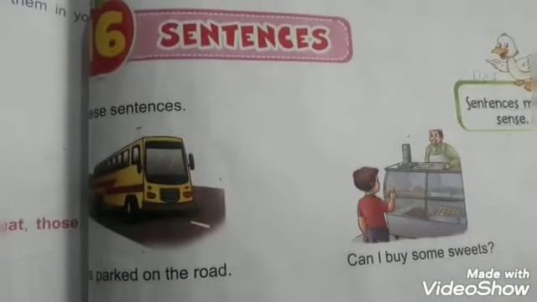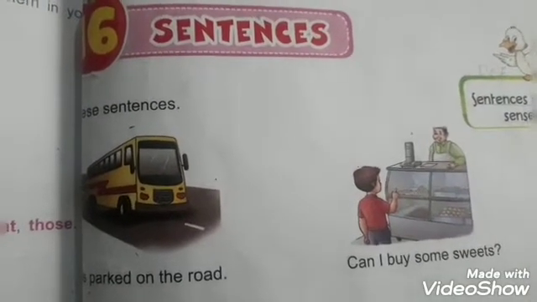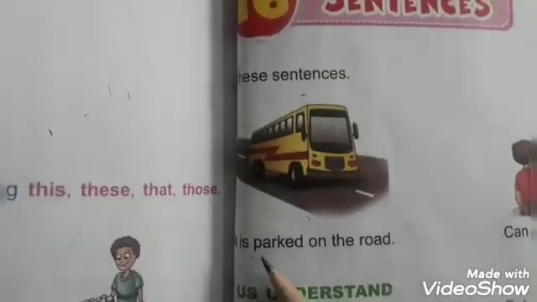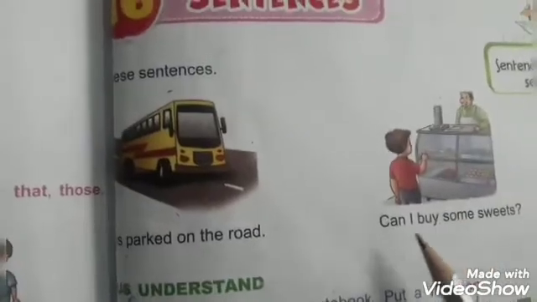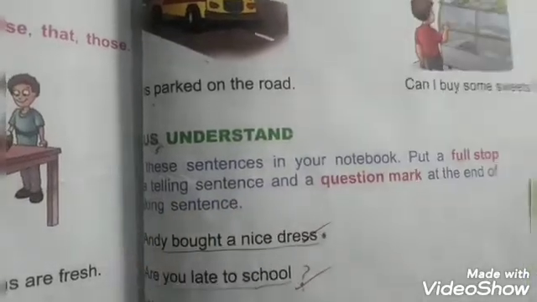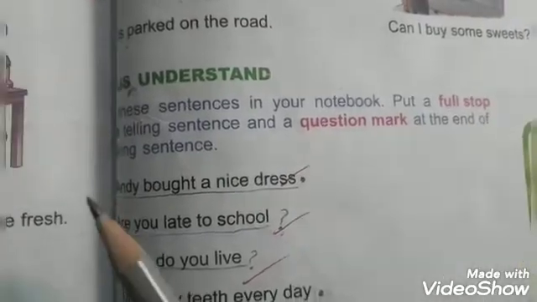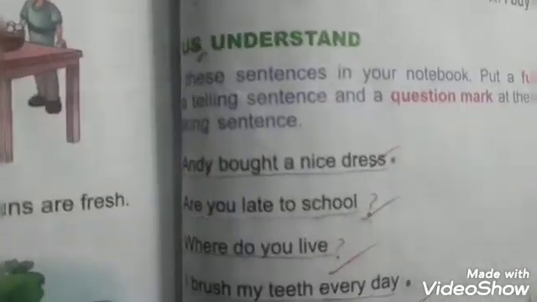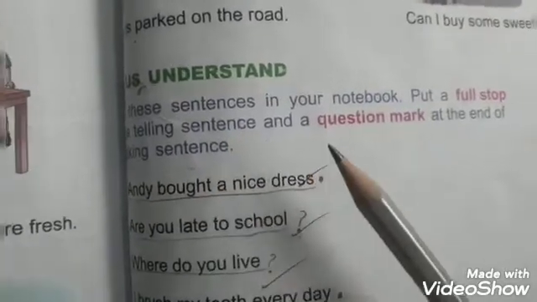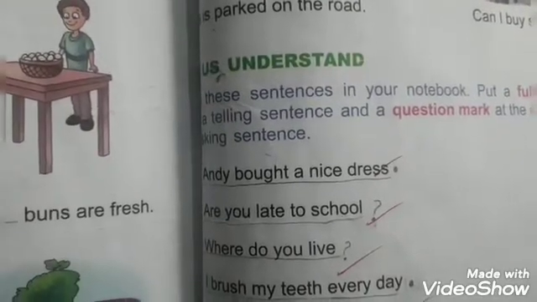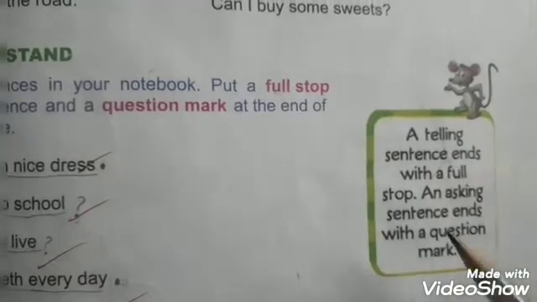Students, now open your English grammar lesson number 16 on page number 47. Sentences. Sentences make sense. Read these sentences. Bus is parked on the road. Can I buy some sweets? Let us understand. Write these sentences in your notebook. Put a full stop after a telling sentence and a question mark at the end of an asking sentence. Students, here is an information for you.